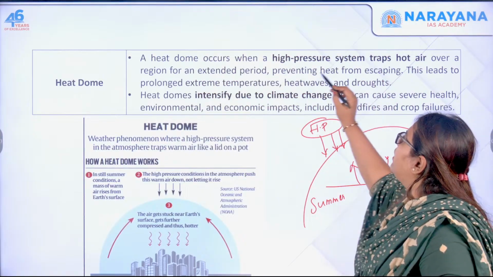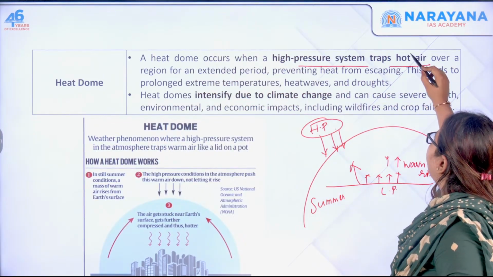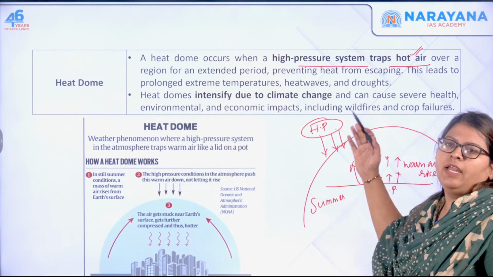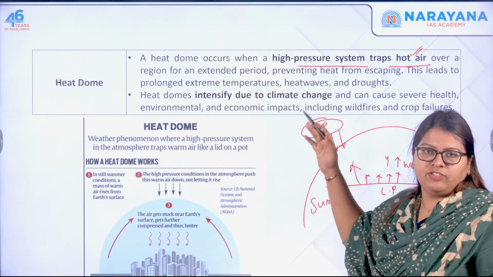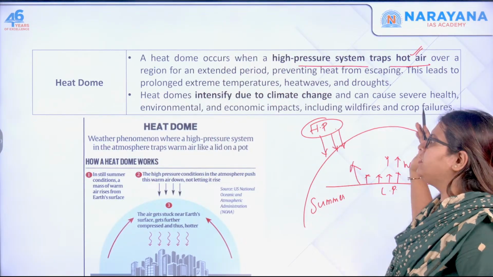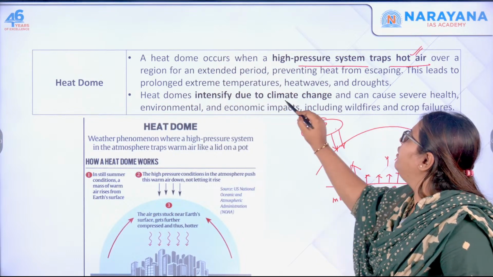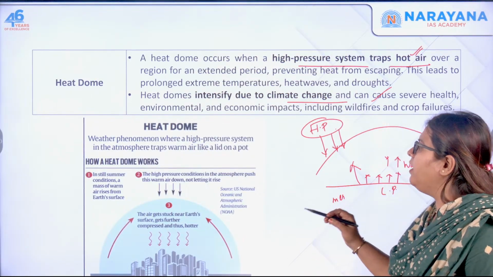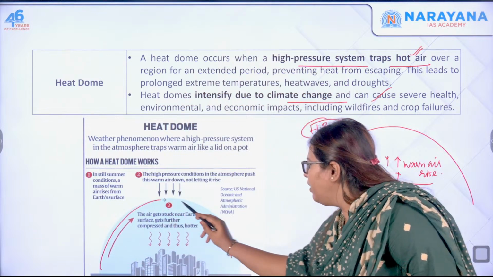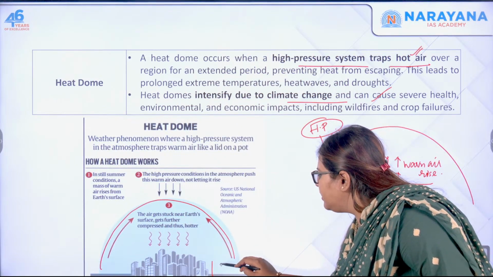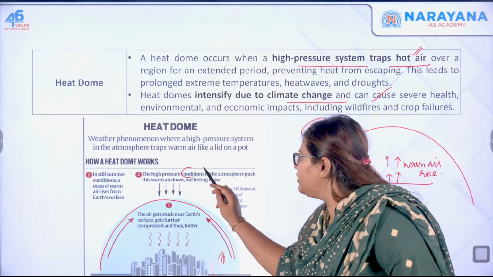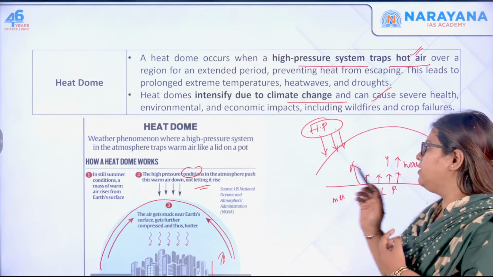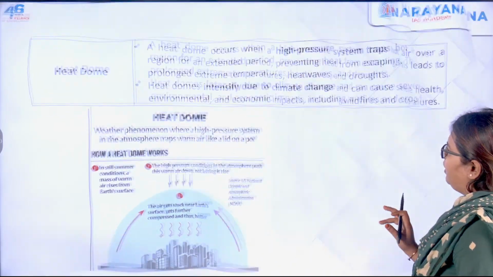So a heat dome occurs when a high pressure system traps the hot air over a region for an extended period, preventing the heat from escaping. This leads to prolonged extreme temperature, resulting in heat waves, droughts, etc. And heat domes intensify due to climate change and can cause severe health hazards. Okay, so here you can see this is the dome. There is air which is rising up, but the high pressure conditions push the warm air down and do not let it rise. So this is the topic of heat dome.